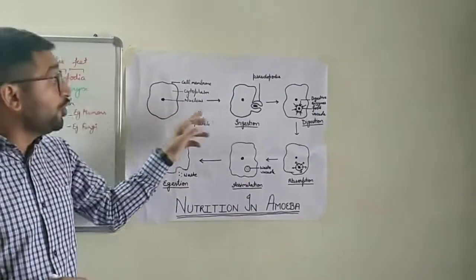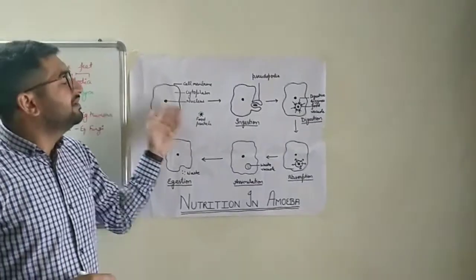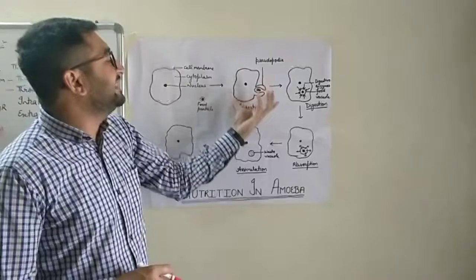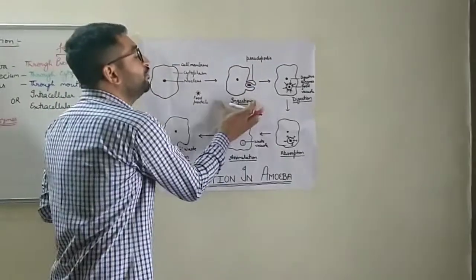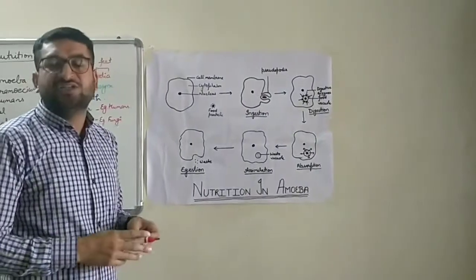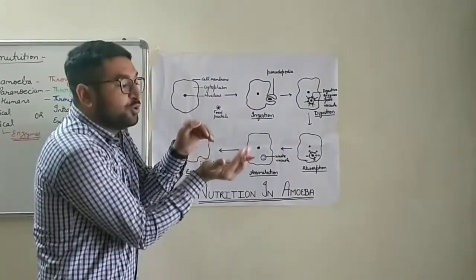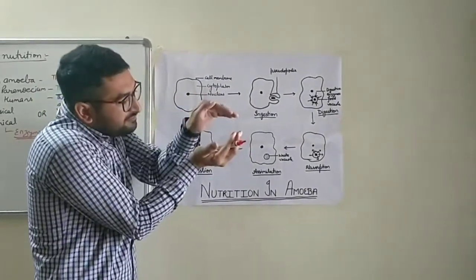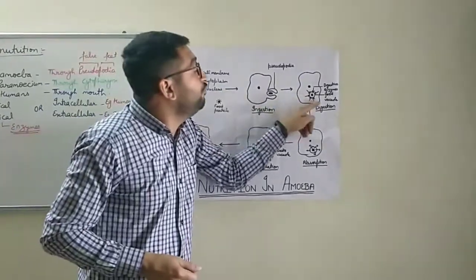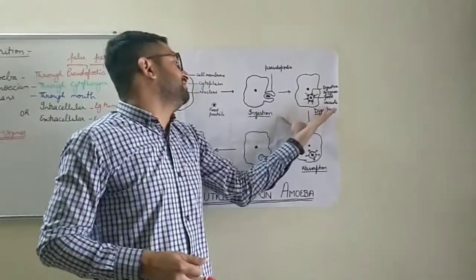Then by the help of pseudopodia, it moves and approaches the food, and by the help of the same pseudopodia, it ingests the food. So ingestion of food in amoeba takes place through pseudopodia. Basically, these pseudopodia go below the food as well as above, cover it and close it, and make a food vacuole inside the cell of amoeba.